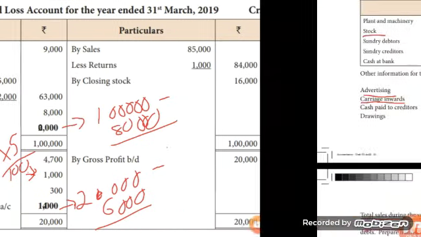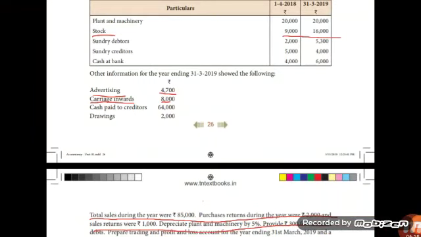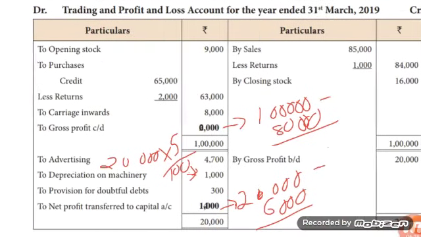Next item, closing stock. Closing stock is 16,000. Now we entered all items on trading account. Then find the balance. Here credit side is greater than debit side. Credit side total is 1 lakh. Debit side total is 80,000. The difference between the two is 20,000. 20,000 is the gross profit.